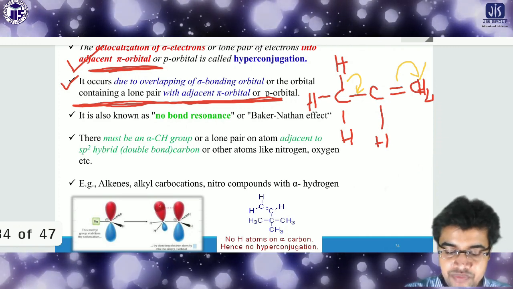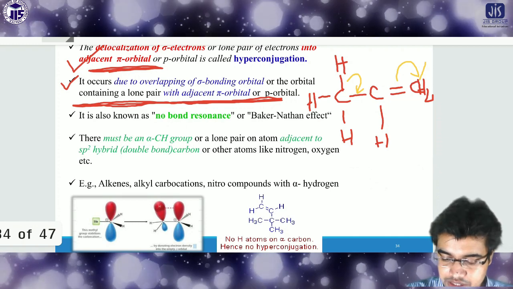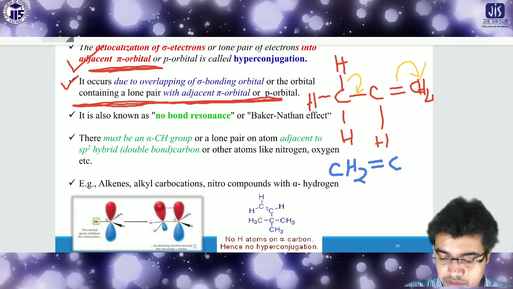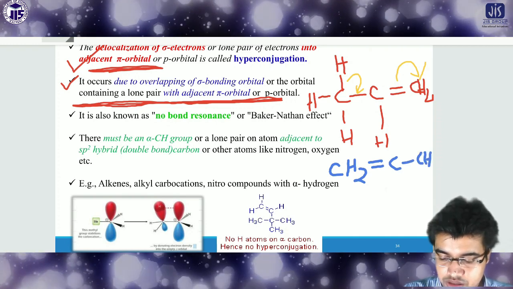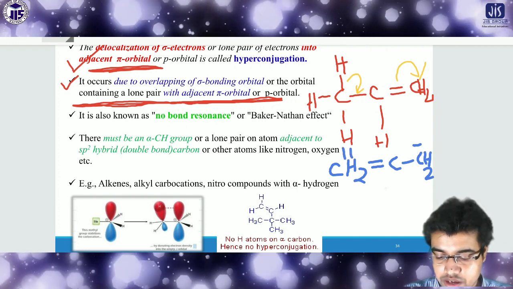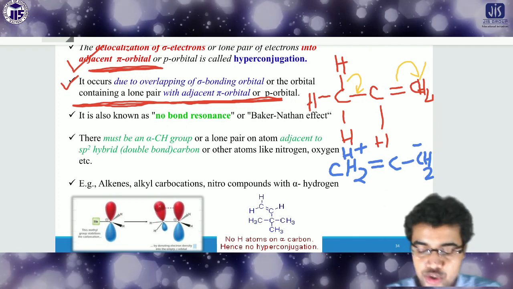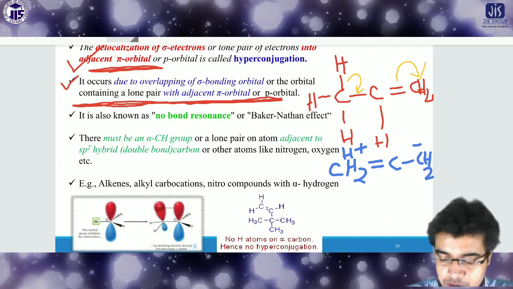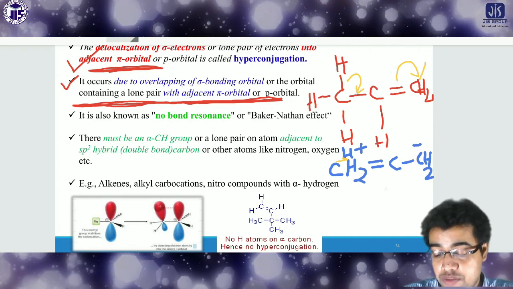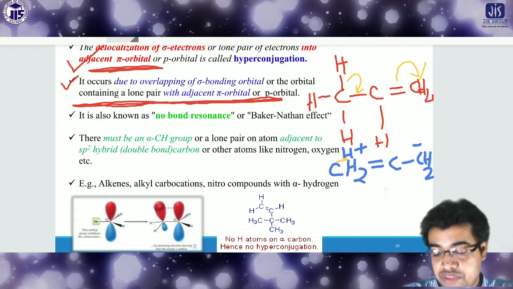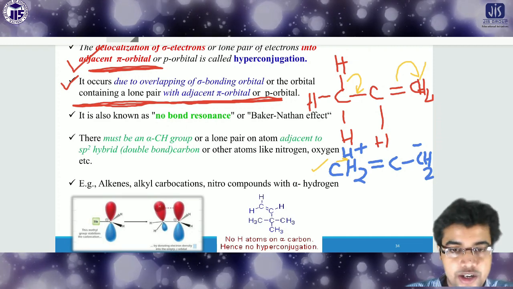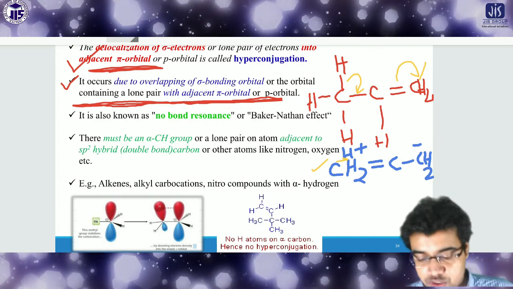so ultimately what you will get here is CH2, then double bond C, then single bond CH2 minus, and in the upper part there will be H plus. So between the H plus and CH2 there will be no bond. In this area there is no bond. That's why it is actually called no bond resonance. Sometimes, because in one step, look here, H only remains as H plus, and in between CH2 and H plus there is no bond. That's why hyperconjugation is called no bond resonance.